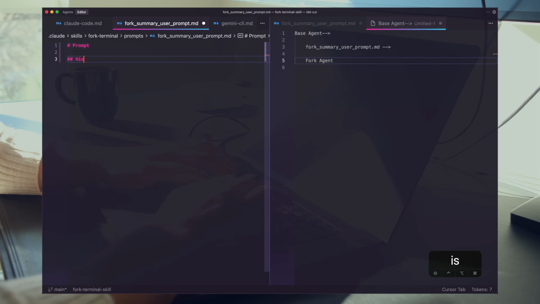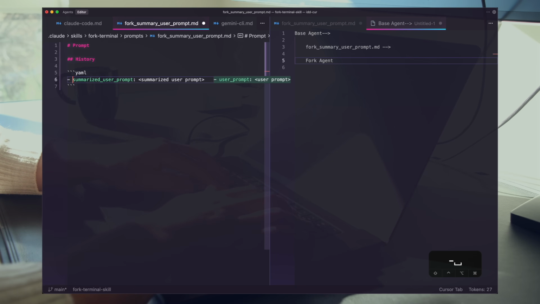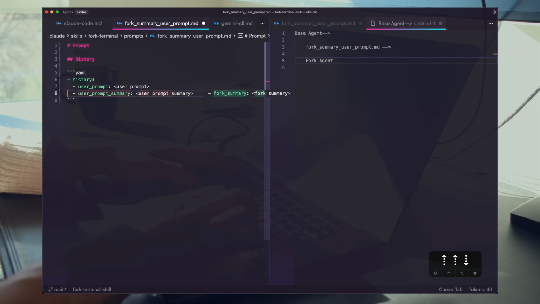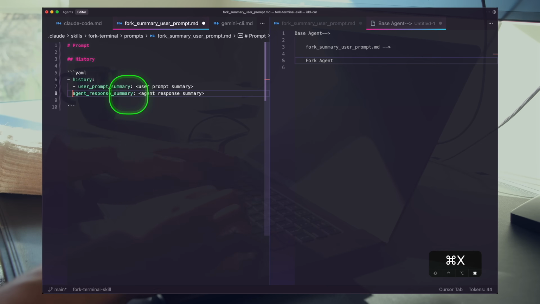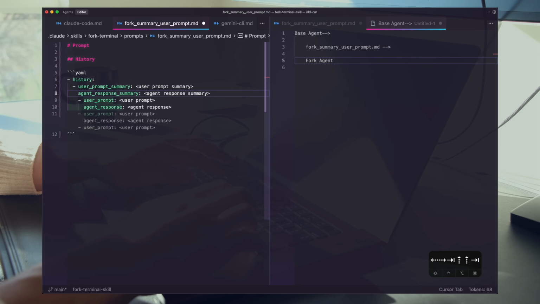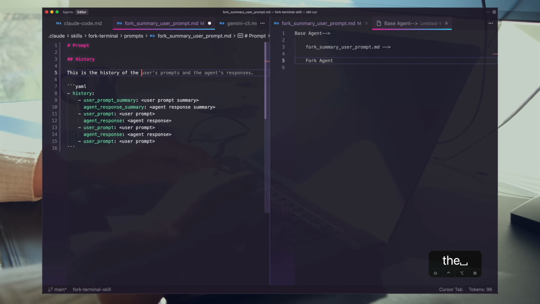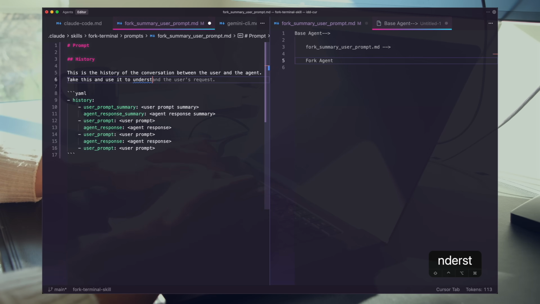Prompt, history, summarized user prompt. We'll do this in YAML format, just to make it super clear for our agent. This will be the summarized user prompt, and we want objects here. Let's be even clearer: we have history here, then the summarized user prompt, and then the response summary. We want to continue this pattern. Let's get our tabs right and make sure everything is tabbed properly. This is the history of the conversation between the user and agent. Take this and use it to understand the next user's request.